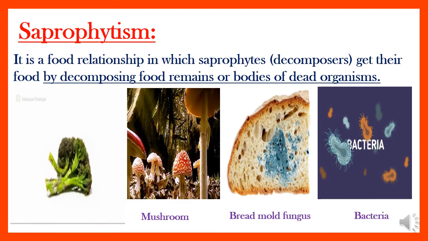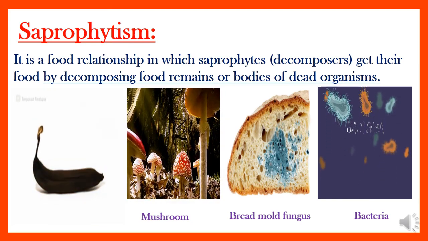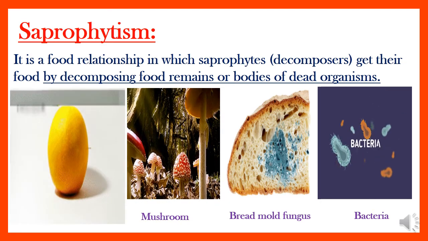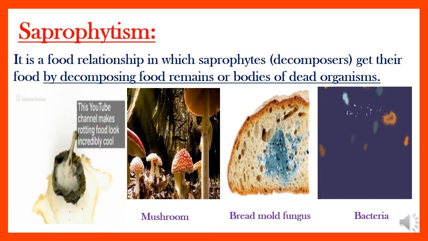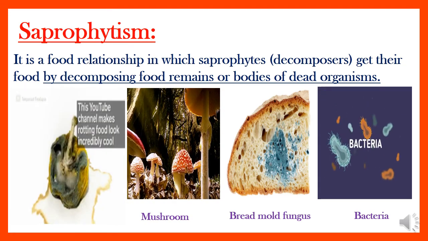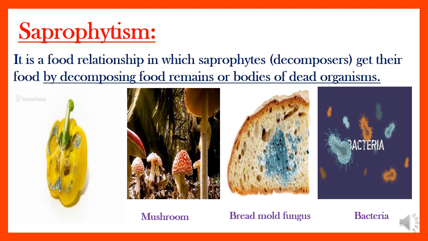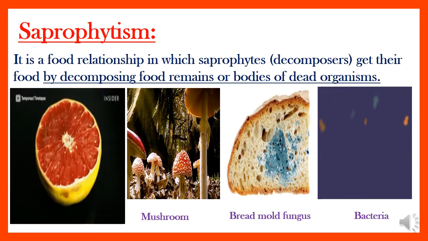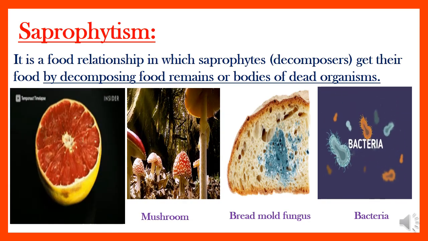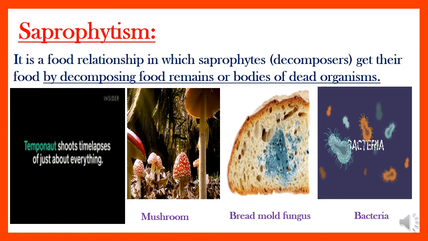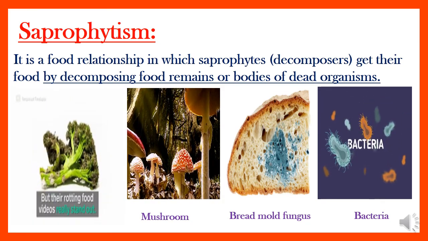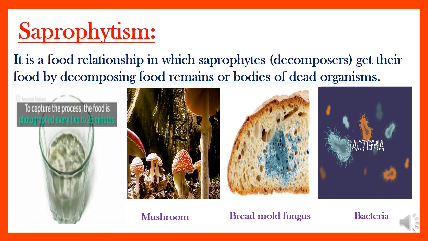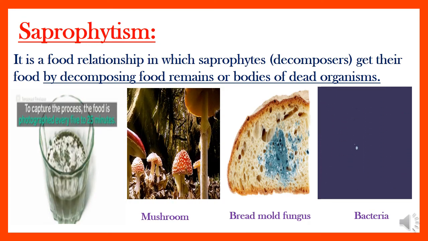So we have many examples of saprophytes or decomposers, like what? You know, bacteria. You also know any type of fungus or fungi. So we have examples like bacteria, bread mold fungus, mushroom, and any fungi that grow on spoiled food.